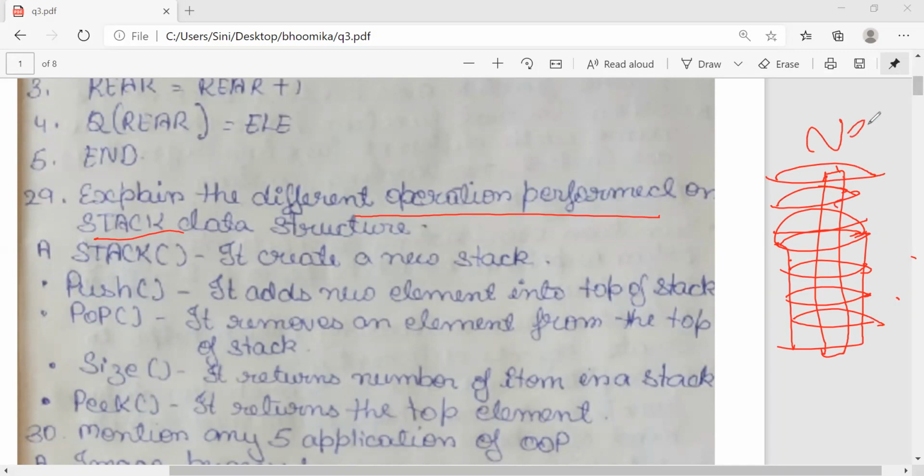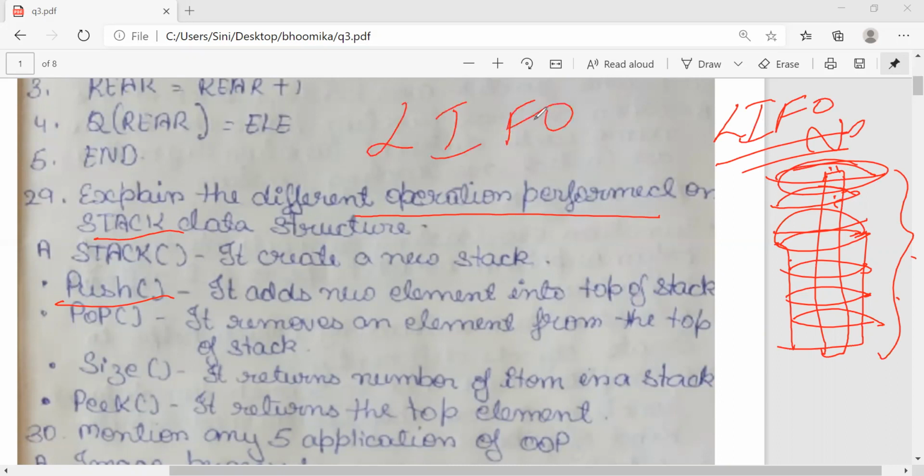So which means push. Push meaning insert one more CD into the stack. So stack, how is it? Last in, first out, LIFO. The last CD I have pushed into this, I can take it out first. LIFO, last in first out. Push meaning insert. Pop meaning delete. Delete in the sense remove the CD from the CD rack.